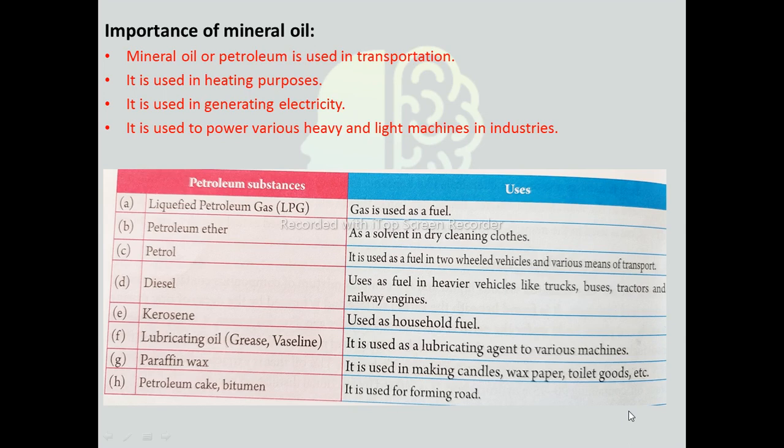Lubricating oil, grease, and Vaseline are used as lubricating agents for various machines. Paraffin wax is used in making candles, wax paper, toilet goods, etc. Petroleum coke and bitumen are used for making roads.